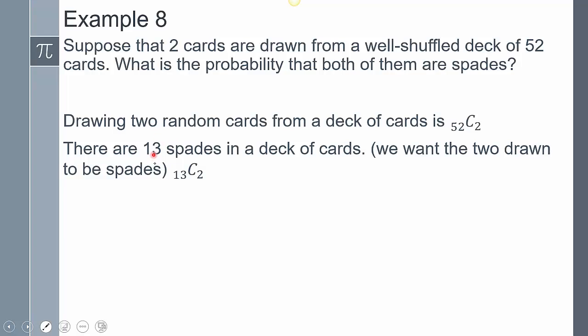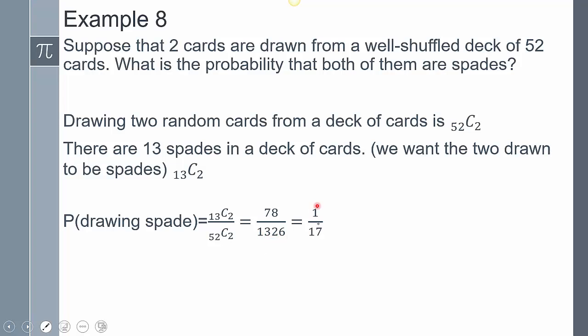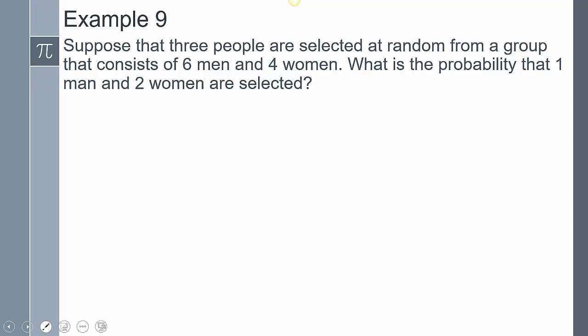Now, because there are 13 spades in a deck of cards, and we want 2 drawn to be spades, we're going to say it's going to be 13 choose 2. This is what we want. Out of those 13 spades, I want both of them to be spades. And so setting this up, it's going to be 13 choose 2 over 52 choose 2, which is 78 over 1,326, which is 1 out of 17.